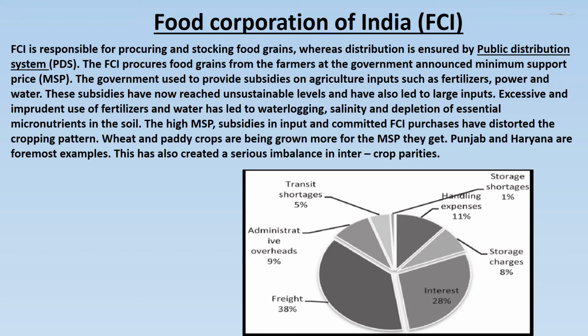Excessive and imprudent use of fertilizers and water has led to waterlogging, salinity and depletion of essential micronutrients in the soil. The high MSP, subsidies on inputs and committed FCI purchases have distorted the cropping pattern. Wheat and paddy crops are being grown more for the MSP they get. Punjab and Haryana are foremost examples. This has also created a serious imbalance in inter-crop parity.